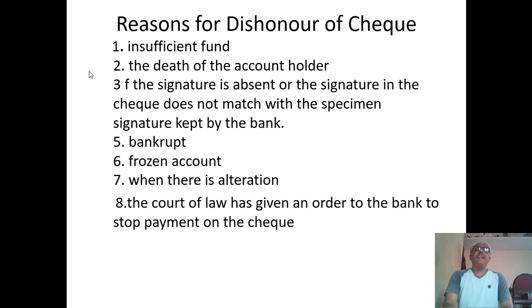Next, alteration. When you have issued a cheque to somebody else and there is an alteration without a signature on it, there is a possibility of dishonoring the cheque.